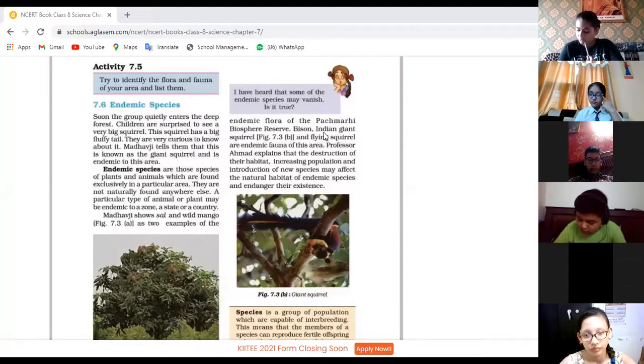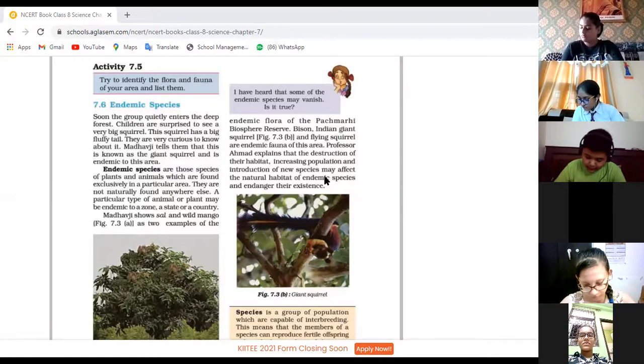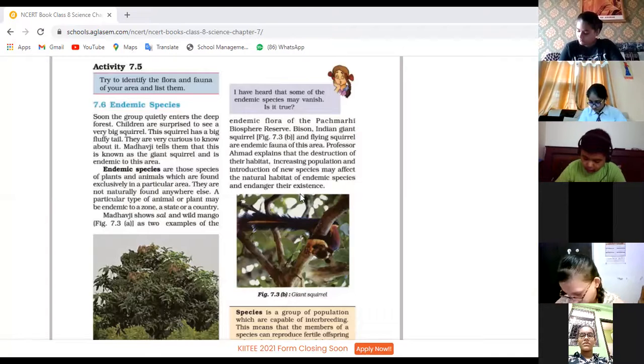Bison, Indian giant squirrel, and flying squirrel are endemic fauna of this area. Professor Ahmed explained that the destruction of their habitat, increasing population, and introduction of new species may affect the natural habitat of endemic species and endanger their existence.